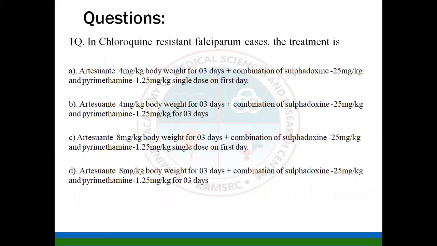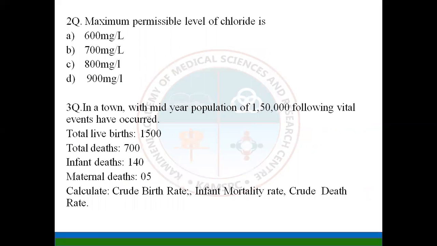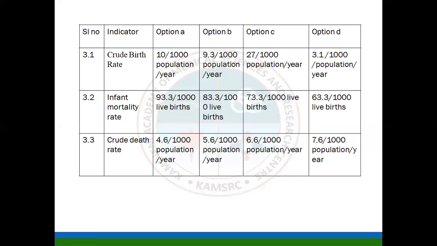For these, we have question number 1, treatment for chloroquine resistant malaria, and second, the permissible levels of chloride in the water, and third, the vital statistics from a particular village, where we have the total live births, total number of deaths, infant deaths, and maternal deaths. You are supposed to submit these answers.